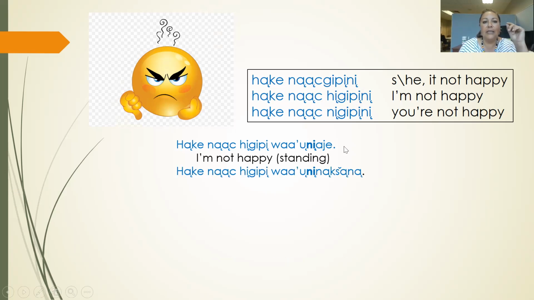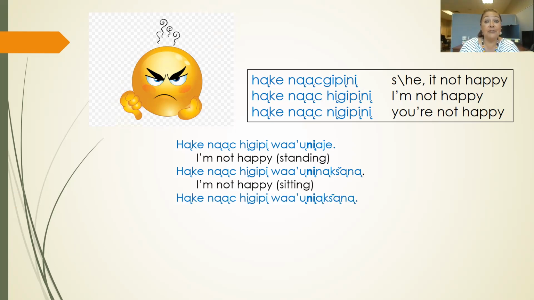Let's take a look at the next one. Okay, na chingipi wa u ni nangshana. See that knee is in there. It's right before the positional. Okay, so hanke na chingipi wa u ni nangshana. It means I'm not happy as I'm in a sitting position. And finally, have a guess what position we're going to talk about right now. Hanke na chingipi wa uniang shana. This means I am not happy as I'm lying or moving about.